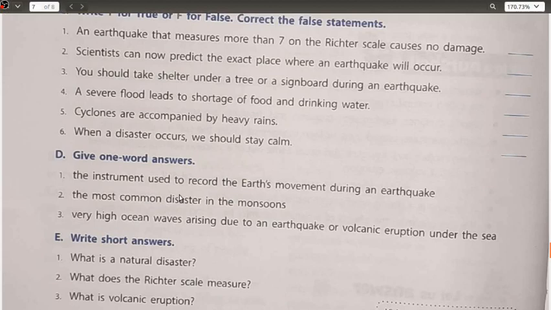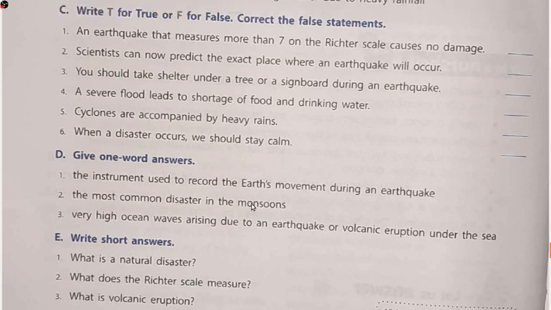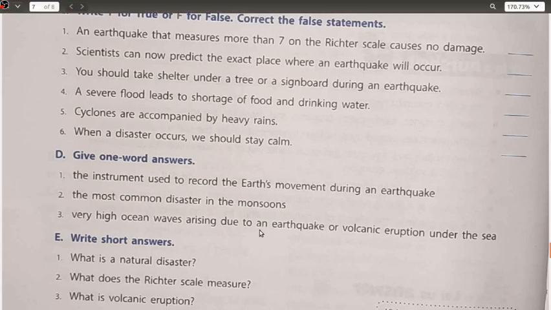The most common disaster in monsoons, flood. All of us know that, since in the monsoons heavy rainfall occurs, and if this heavy rainfall continues for a longer period of time, that results in flood. The last part, very high ocean waves arising due to an earthquake or volcanic eruptions under the sea, that is your tsunami.